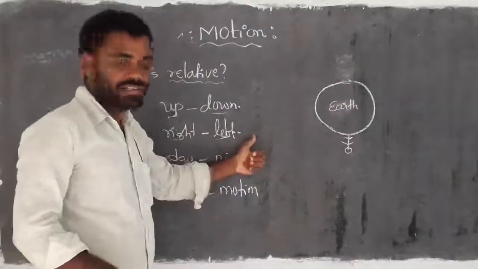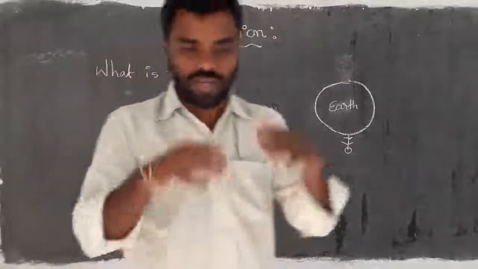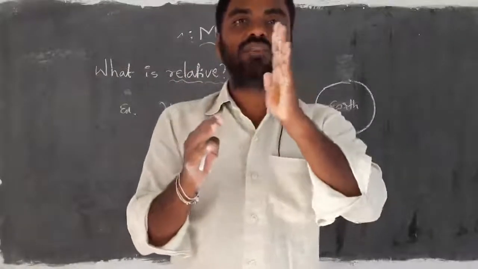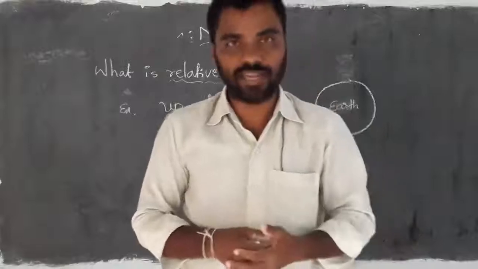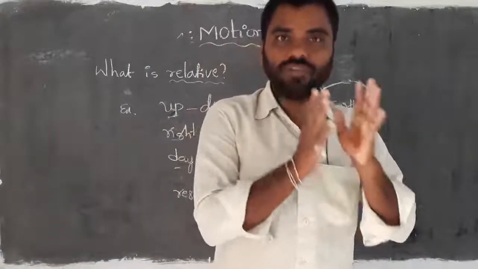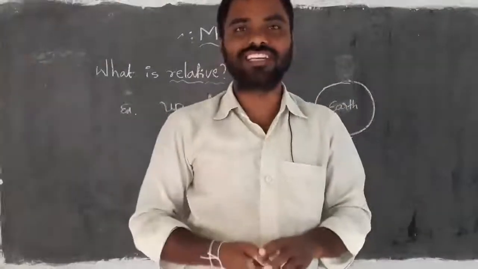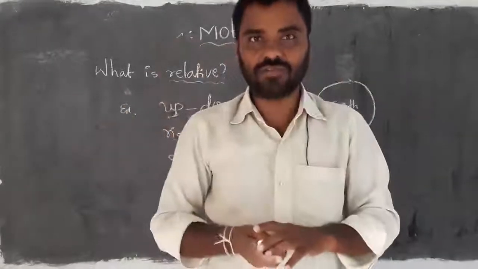Same thing, one more: day and night. For example, we are already familiar that on the earth, on one side we have India and on the opposite side we have USA, which we call America. In India, if we have a day session, meaning morning, then in USA it is the night session. Here, day and night also cannot be perfect.